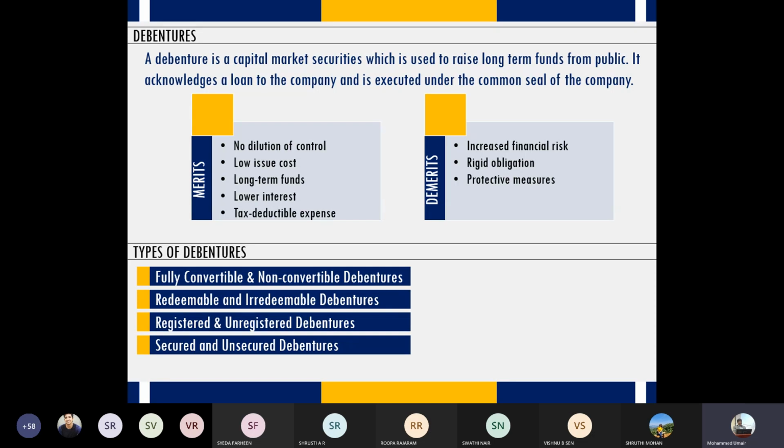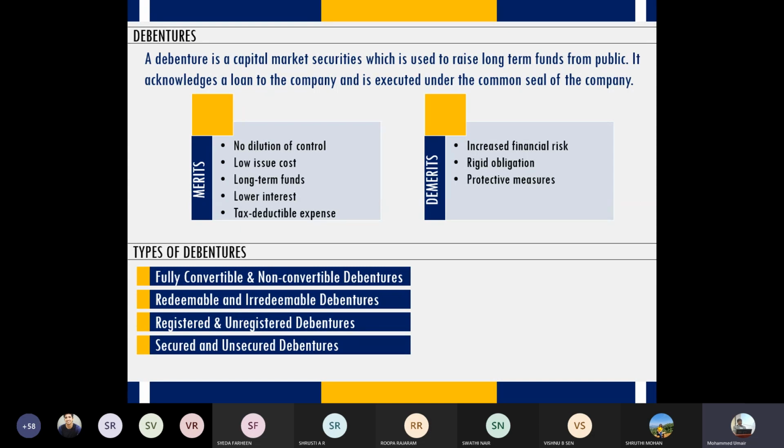So that's the advantage: it's not that your money is permanently locked, but you can get your money back by selling these debentures in the stock market. And you also get interest regularly. Redeemable debentures, after a certain time, you will get back your money. Now we also have registered and unregistered debentures.